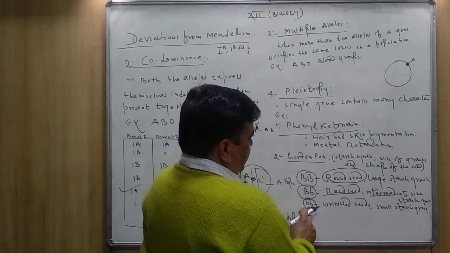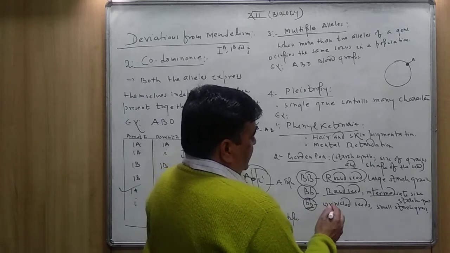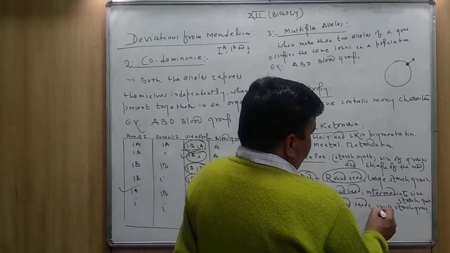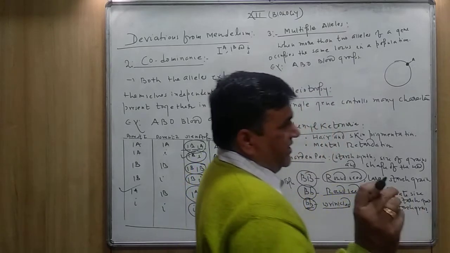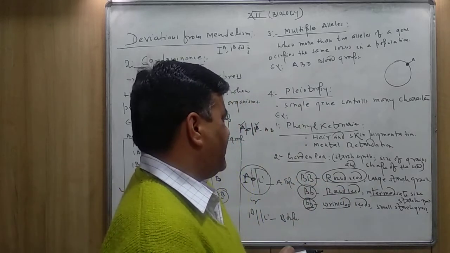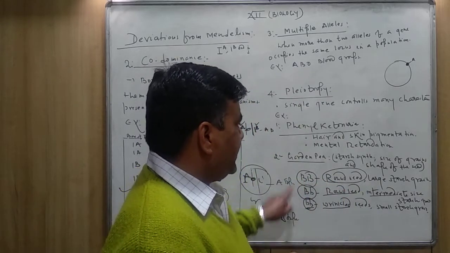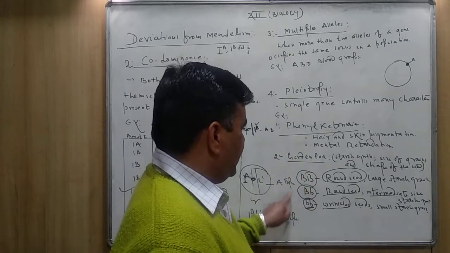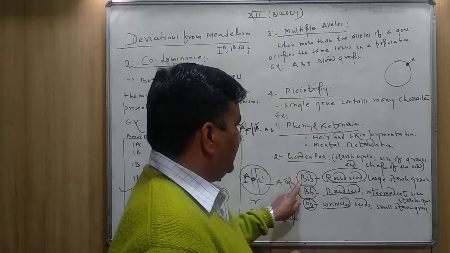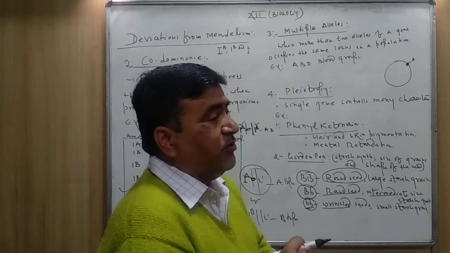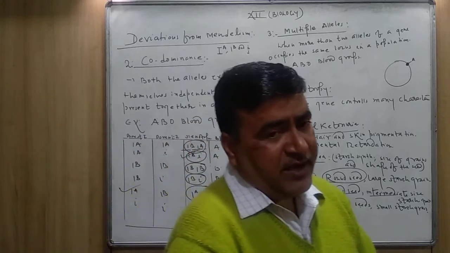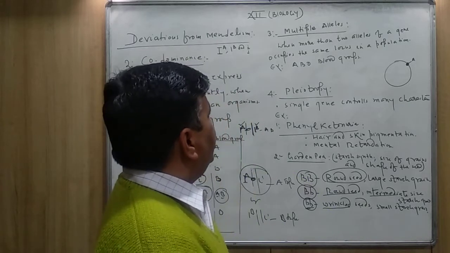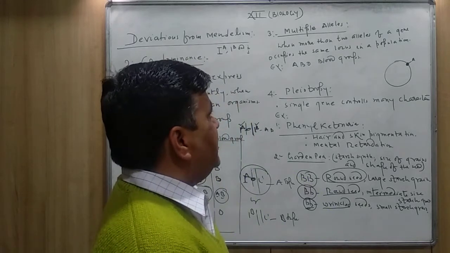And when it is in the small bb form, the recessive form, the seed will be wrinkled, and the starch grain will be very small in size. It means in all three conditions, each genotype controls more than one character, and it is also a very good example of pleiotropy.